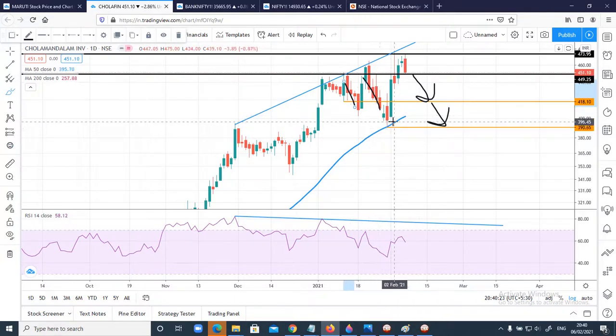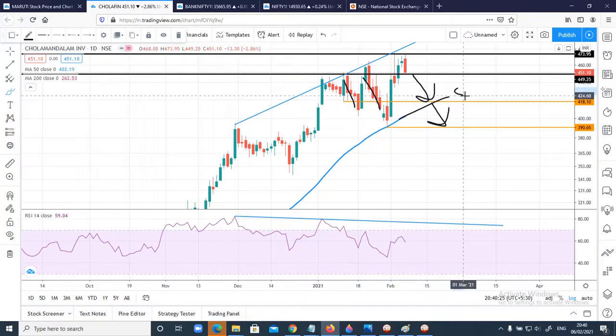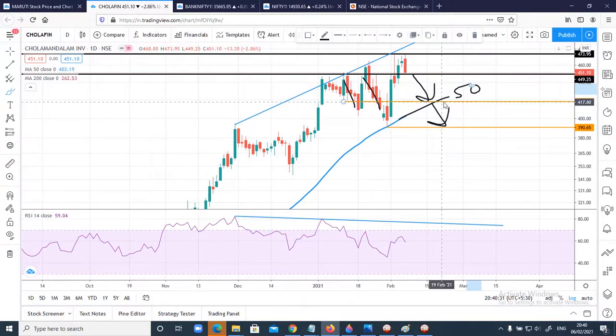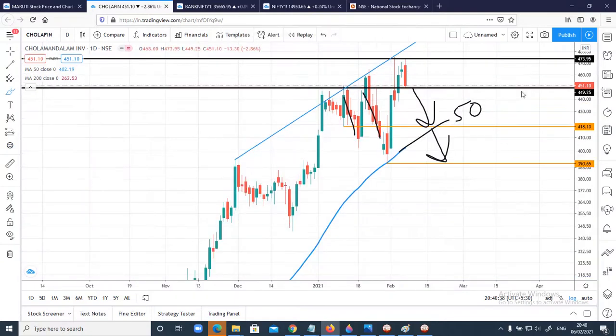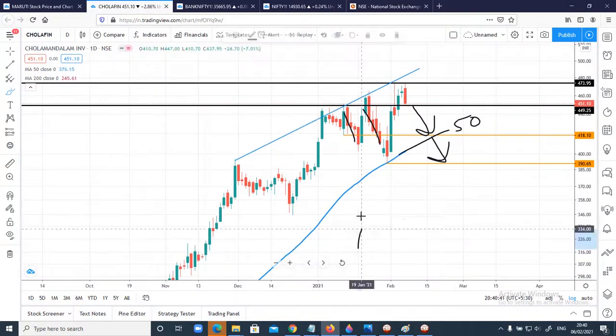Remember, this 50 moving average can act as a support. This 50 moving average will be a key level which can act as a support on the daily time frame. This is a daily time frame, and this RSI also can head downside. Now let me check out the trend line as well for this particular stock so that we'll have a clearer idea.